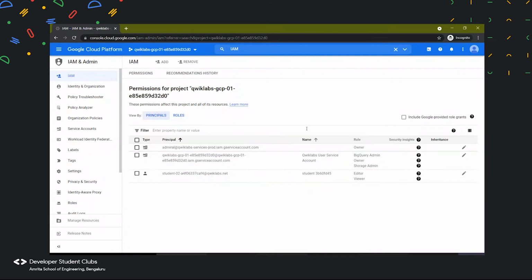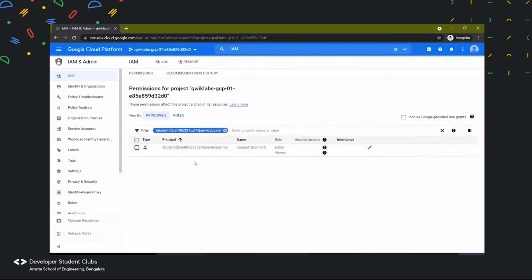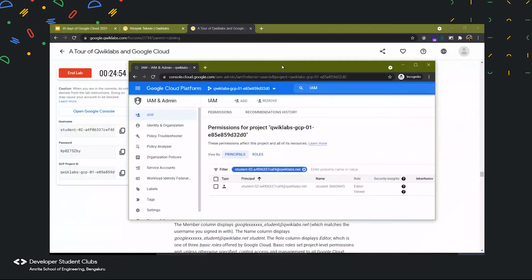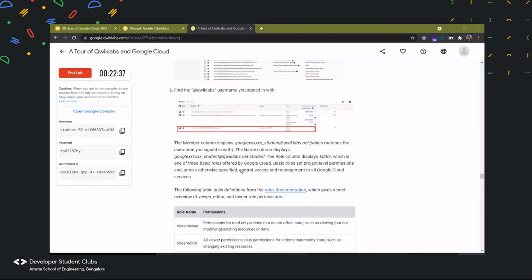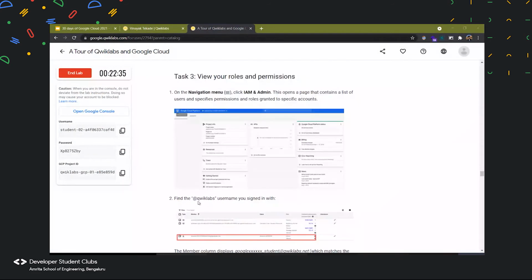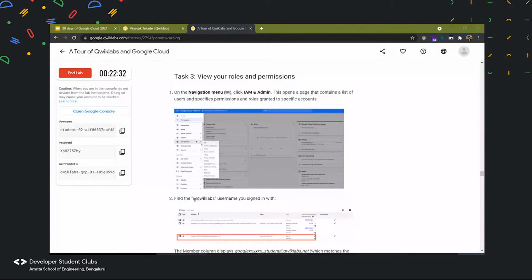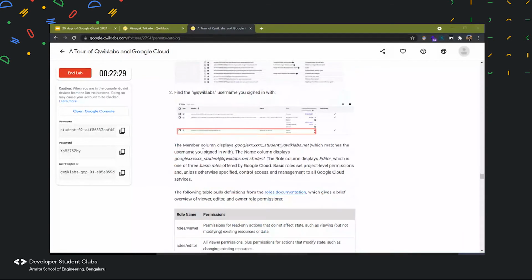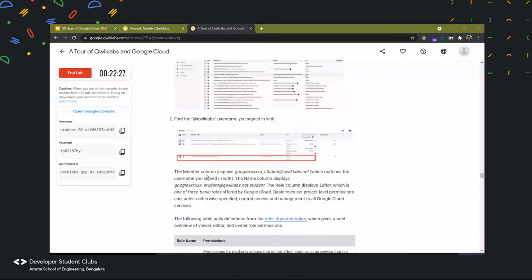So if we move over here, let's search it again. Okay, let's go to Quick Labs and see what they are suggesting us. They are suggesting to find the Quick Labs username signed in with. Okay, and then that student section we have to search.